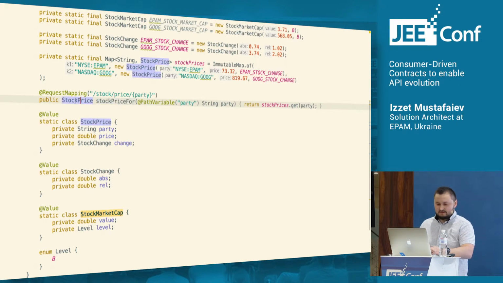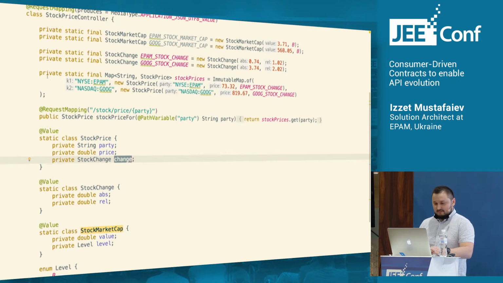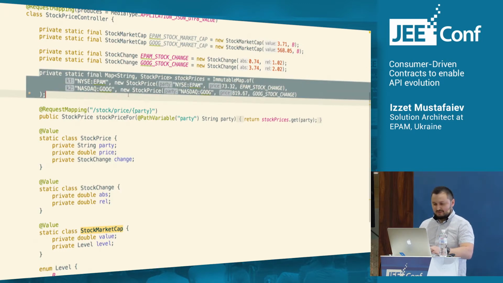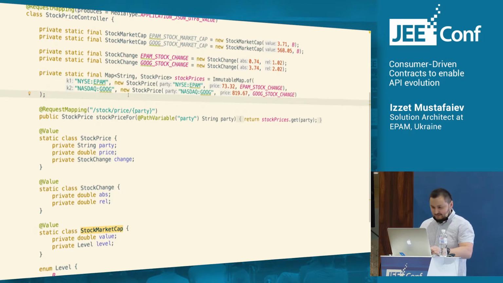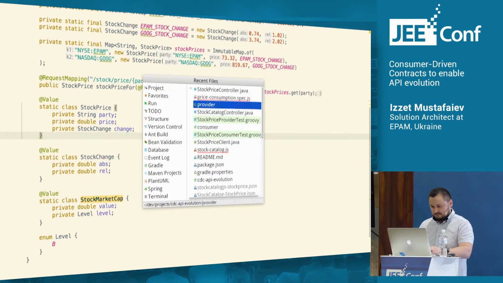There is a stock price DTO that is returned by our controller, and it has the stock name, price, and change of the price. It has a simple database just for the sake of demonstration, and it populates some simple data. Nothing interesting here, and here we have